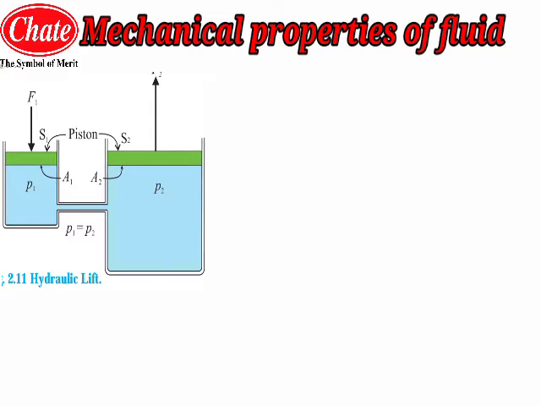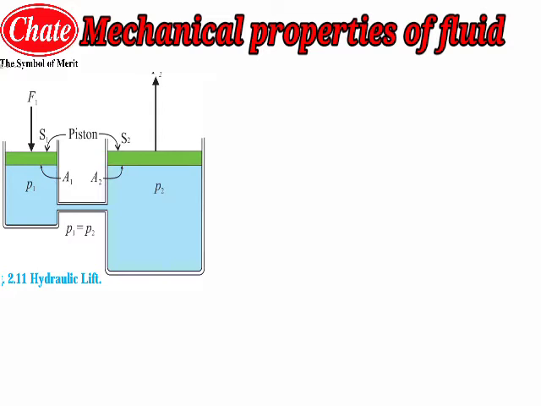So students, in this arrangement, if we apply the force F1 on the smaller piston S1, you just have to focus on the diagram while I am explaining. When we apply the force F1 over the piston S1 in the downward direction, the liquid gets pressed inside the container.